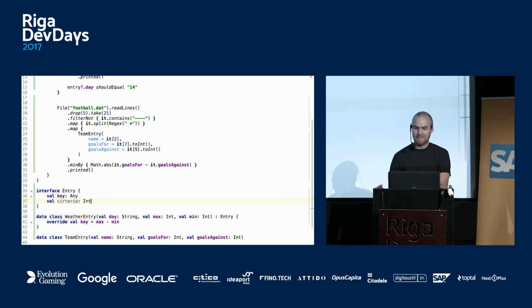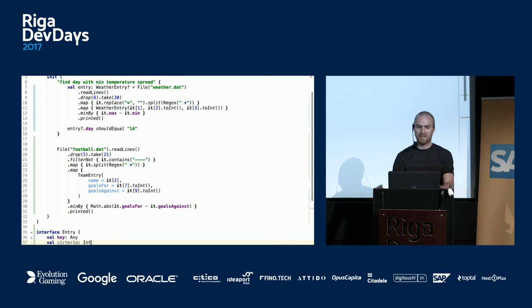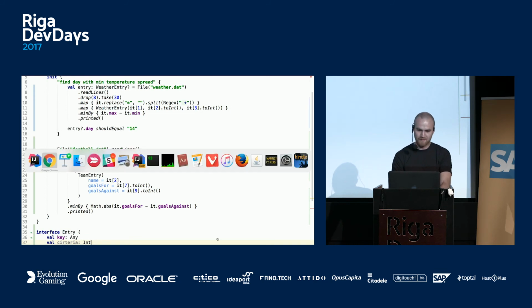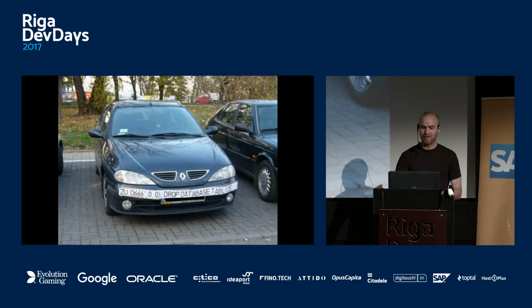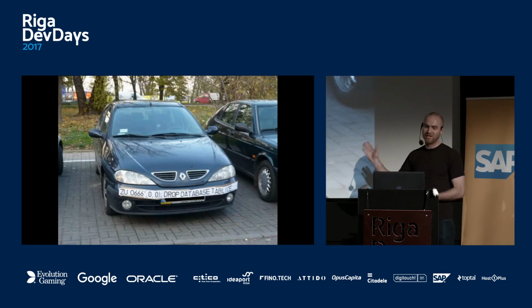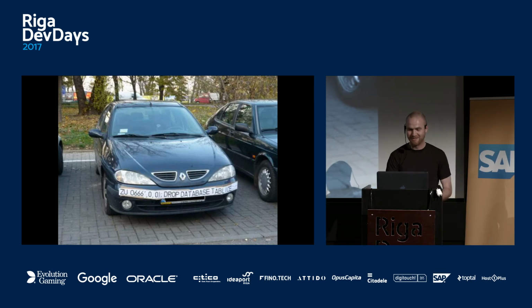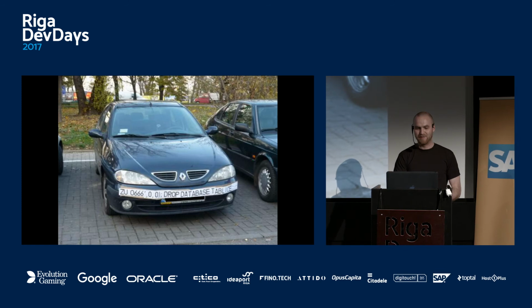There isn't much time left, so I'll just switch back to slides. Hopefully it showed you how collections work in Kotlin. So this was the hierarchy, this is what we looked at: collections, lambdas, data classes, nullable types, Kotlin. And the final joke, this is how you do SQL injection on a speed camera. So now, this was the end of the coding bit.